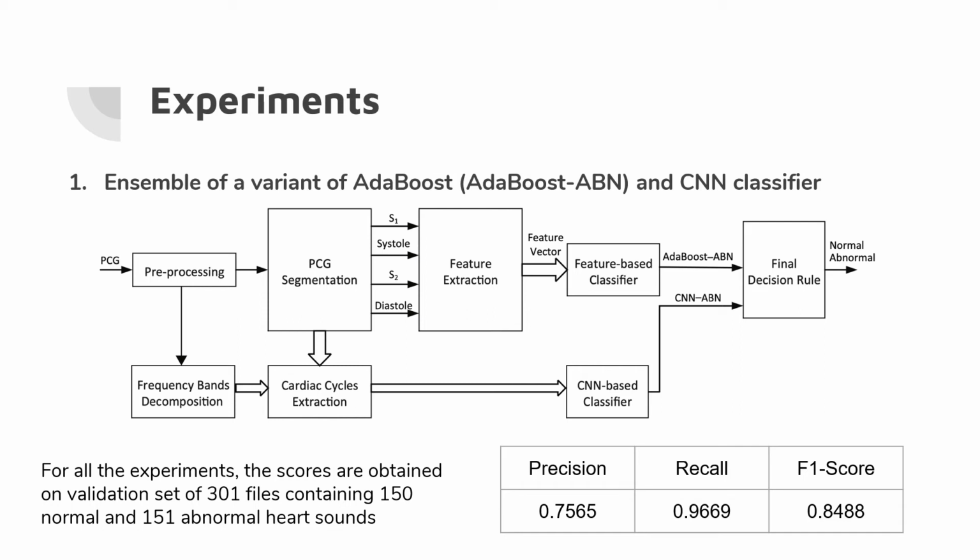The final decision rule is given by setting a separate decision threshold for AdaBoost Abstain and CNN, and if either of the two classifier scores exceeds its threshold, it is classified as an abnormal PCG. Otherwise, it is a normal PCG. For all experiments, our scores are obtained on the validation set of 301 recordings containing 150 normal and 151 abnormal sounds. Our precision, recall and F1 score for the ensemble model are given here.